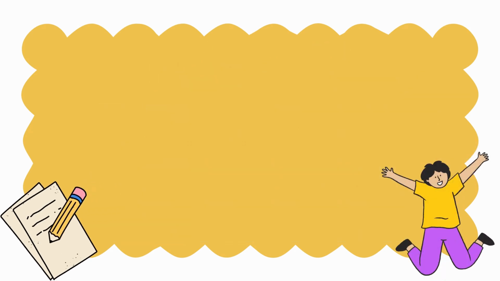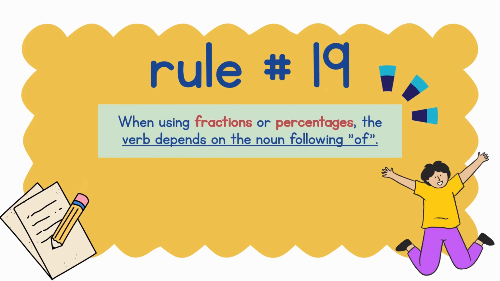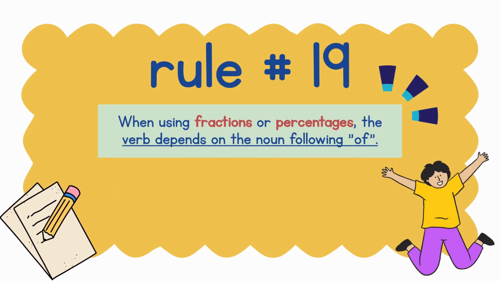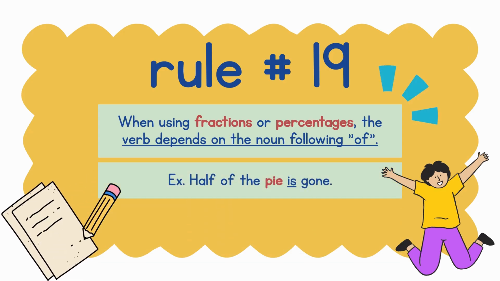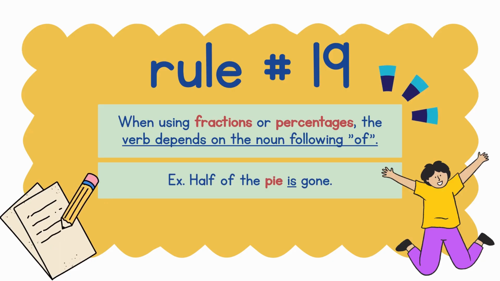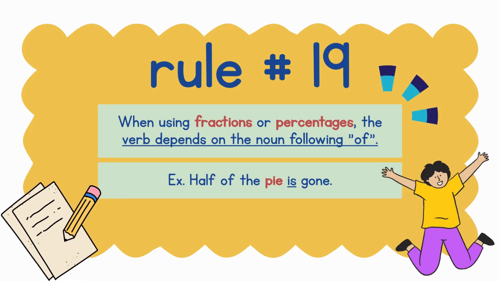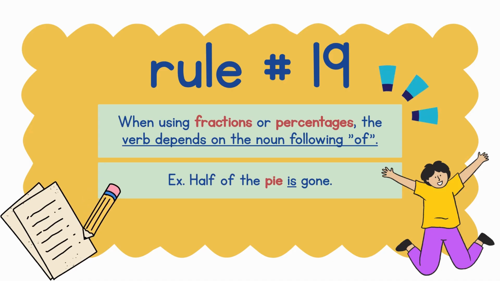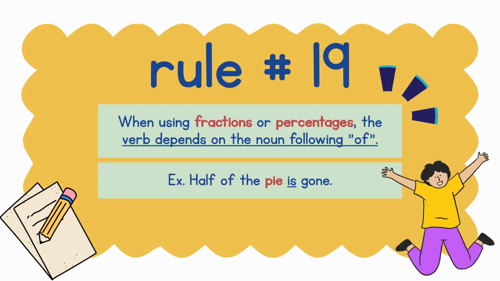Rule number 19. When using fractions or percentages, the verb depends on the noun following of. Example, half of the pie is gone. The noun that follows of in the sentence is pie. Since pie is singular, our verb is singular as well, which is.